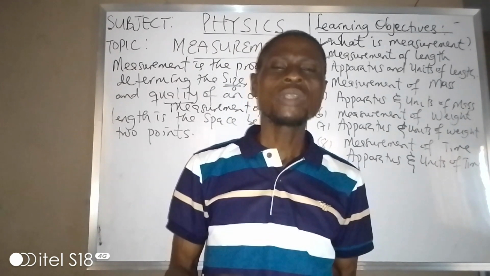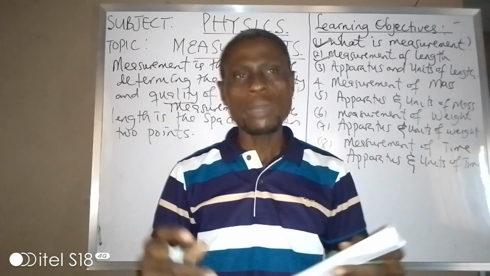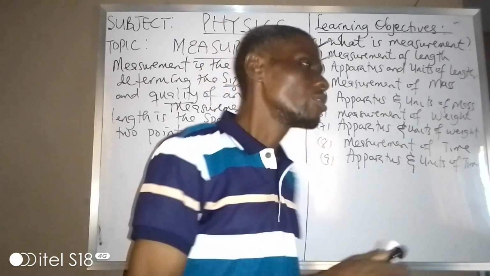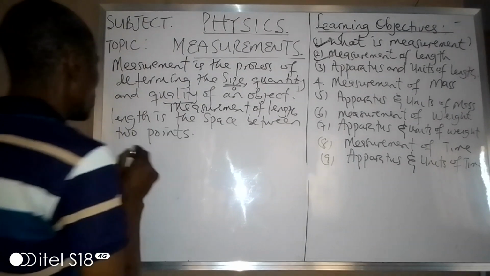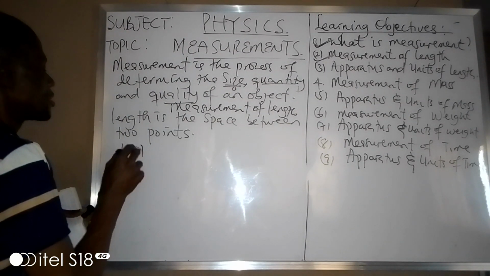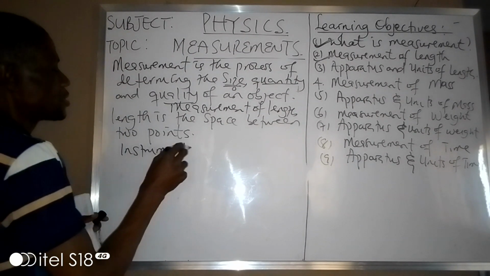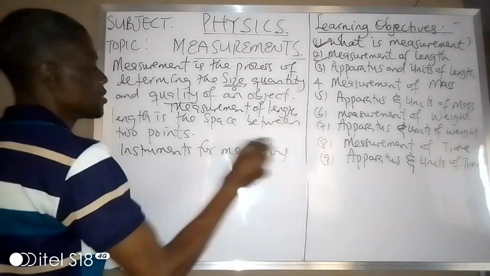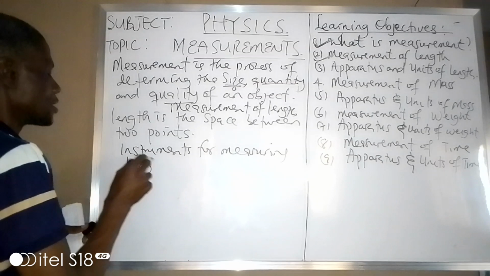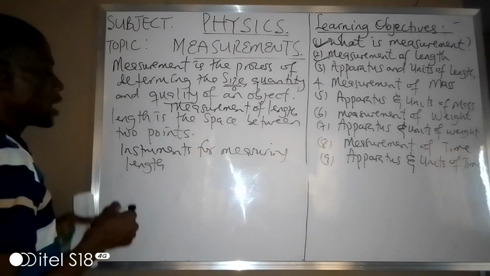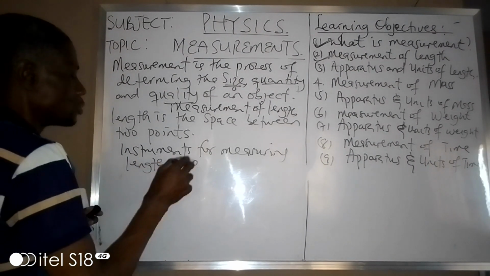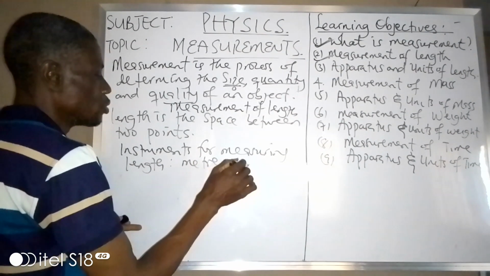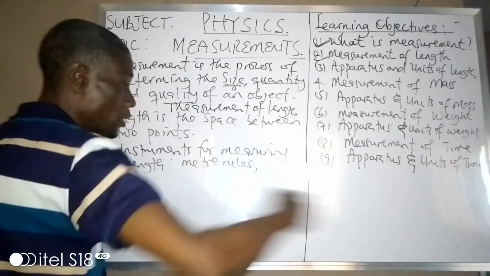Now, what is the apparatus or instrument normally used to measure length in the laboratory especially? Instruments for measuring length: you can use a meter rule or ruler, our normal ruler.